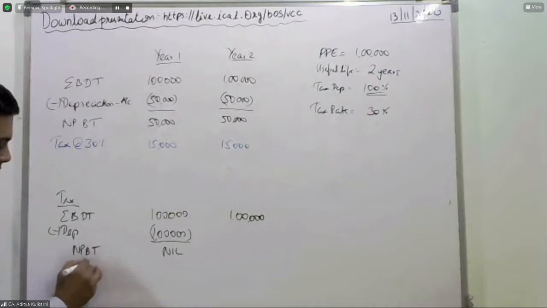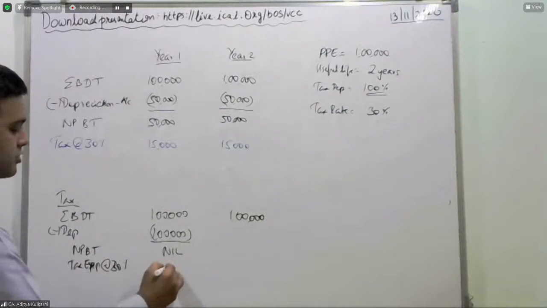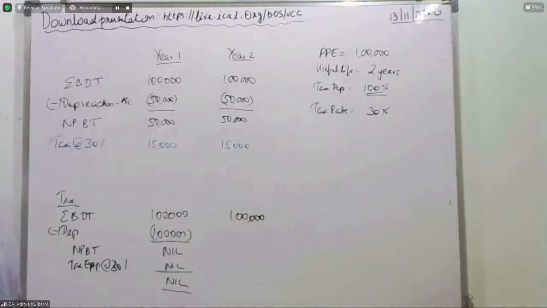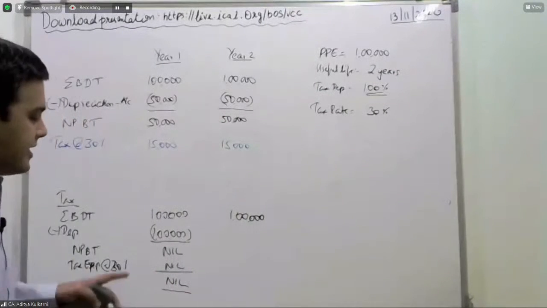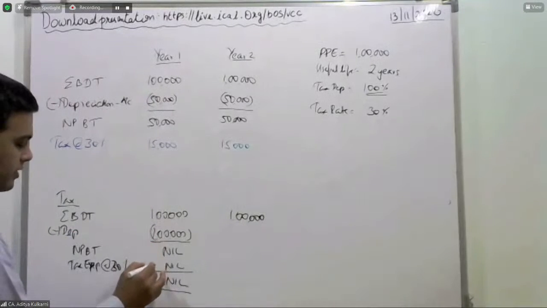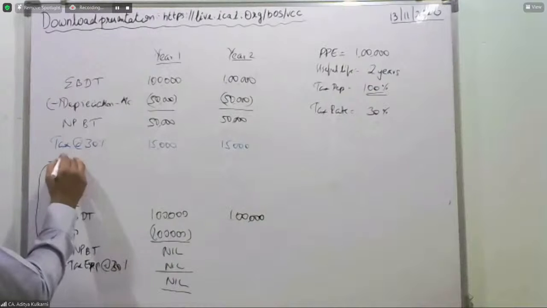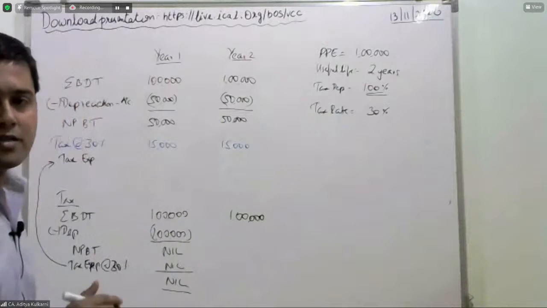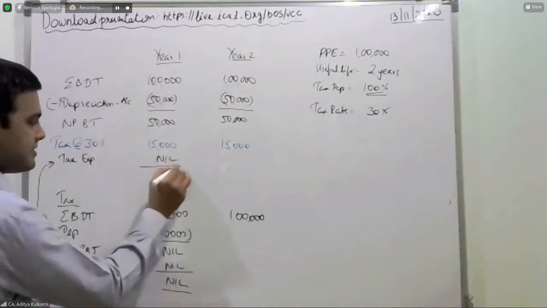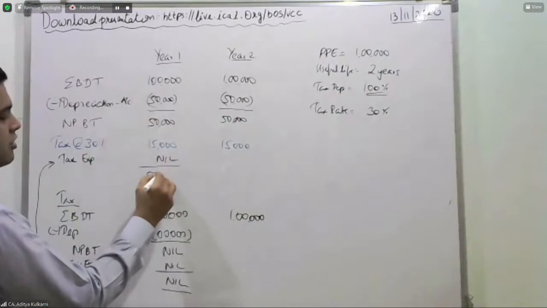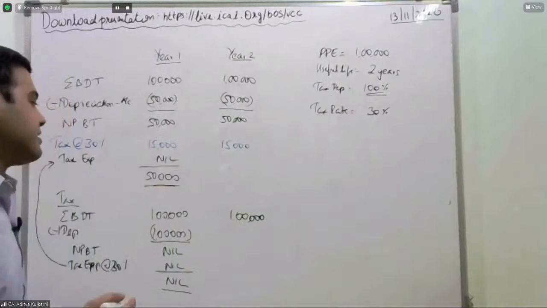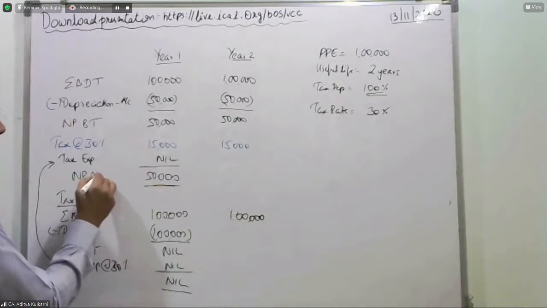Tax expense at the rate of 30% comes to 0. So this is what you will take as your actual tax expense, tax expense as per the computation. You will take it as 0. So 50,000 minus 0, 50,000 is your net profit after tax.